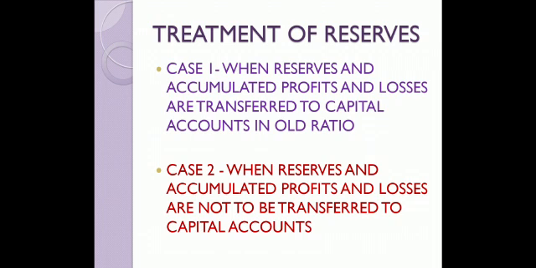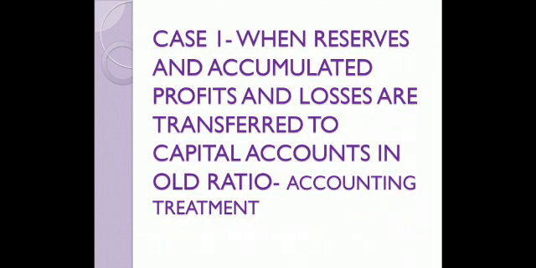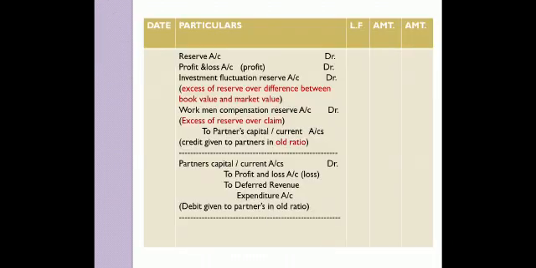I am taking up case 1, which is a very easy case, and you have to keep in mind that in this case, the relevant ratio is the old ratio. Even if the new ratio is given in the question, and it will certainly be given, it is useless for us because we will be distributing the reserve using the old ratio only, right? So we are starting with case 1, when the reserves and accumulated profits and losses are transferred to the capital account in old ratio. So remember the words old ratio.